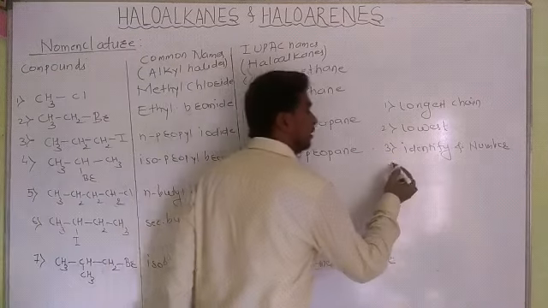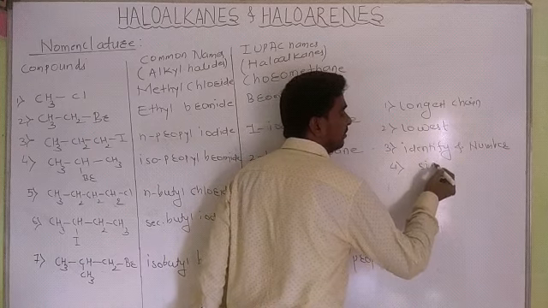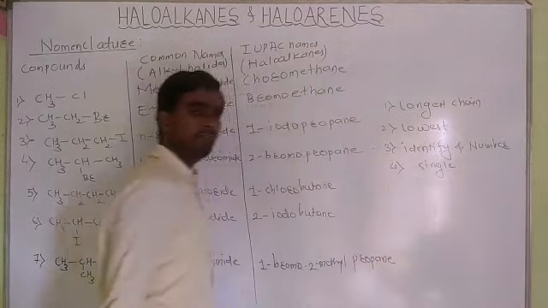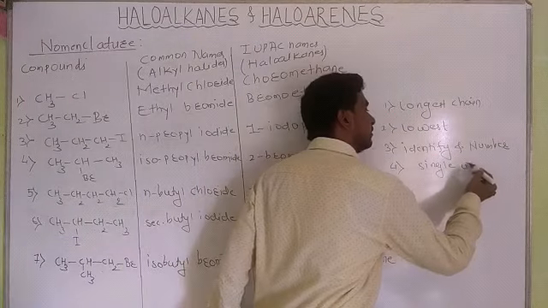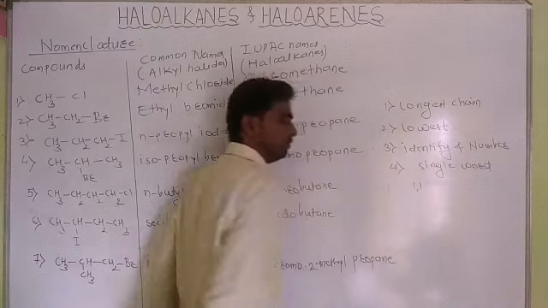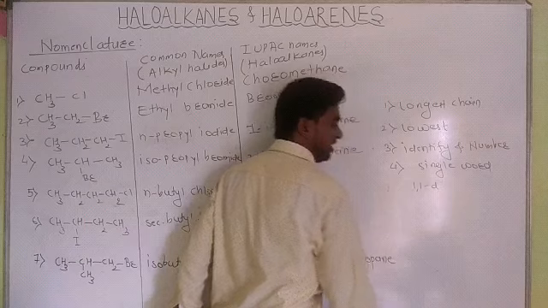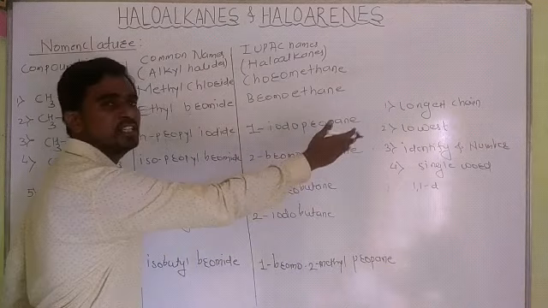Last one, write the name of the compound in a single word. Between digits we have to use commas, and between digits and words we have to use a dash. Okay, these are the IUPAC rules.